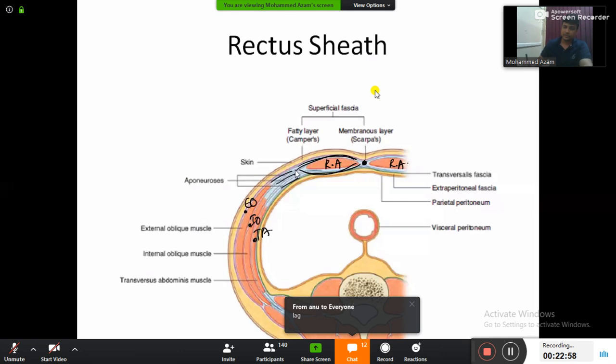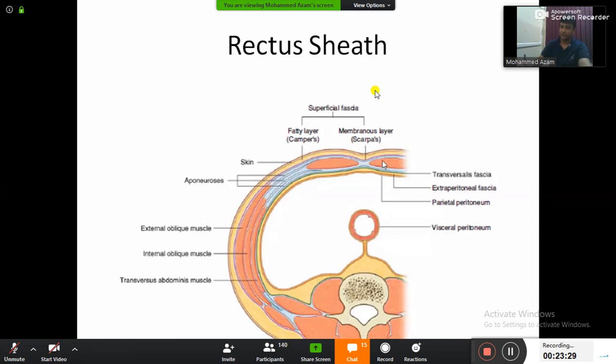These 3 muscles, their aponeurosis will come here, and they are going to form a sheath, the rectus sheath, surrounding the rectus abdominis.